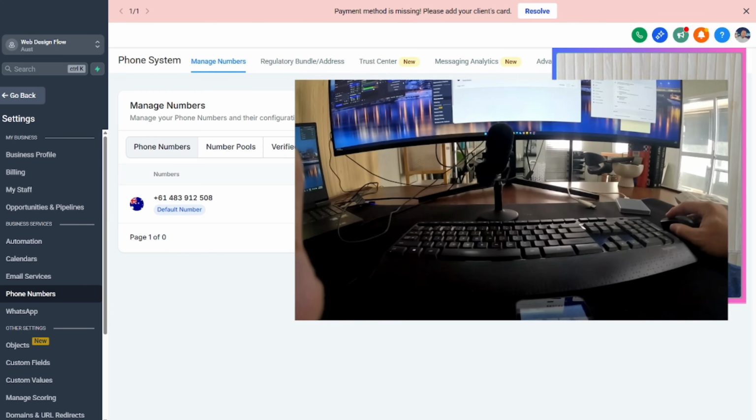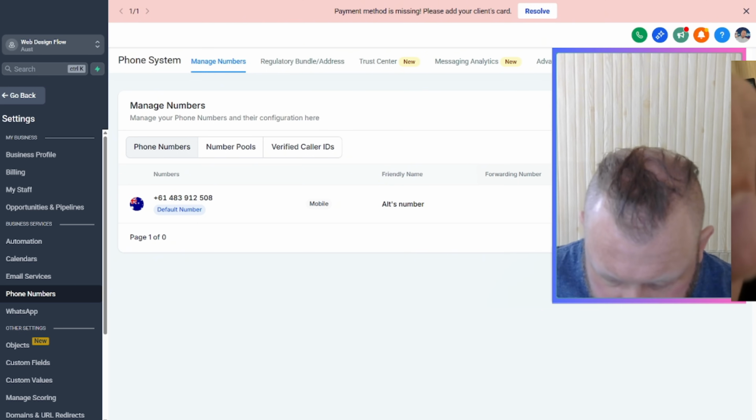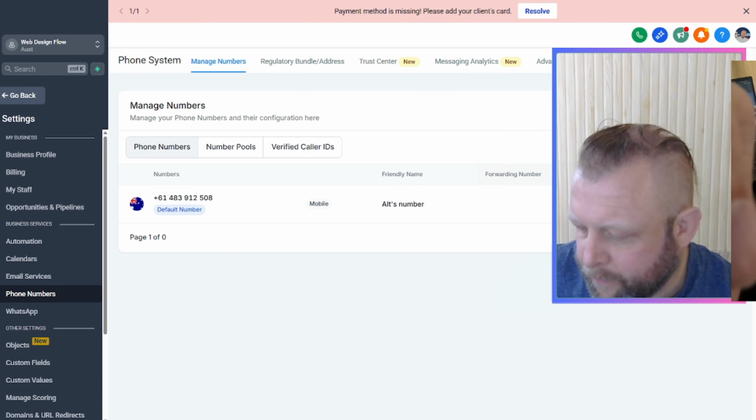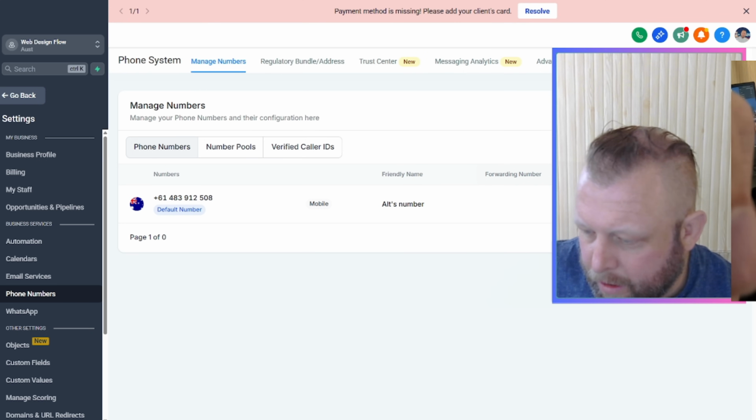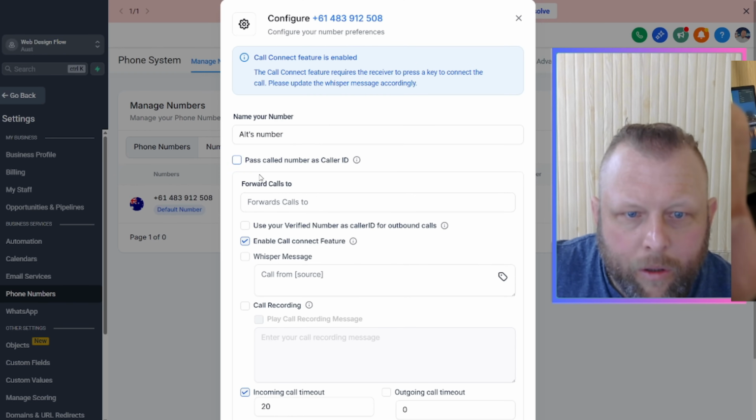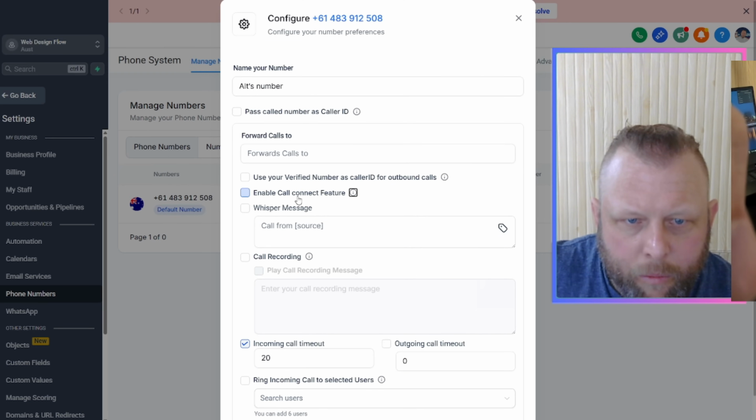So what we need to do, I'll move this out of the way again for a second. I'm going to come into here, and in here I'm going to go to settings, edit configuration. We're going to go enable connection feature. Don't want that.